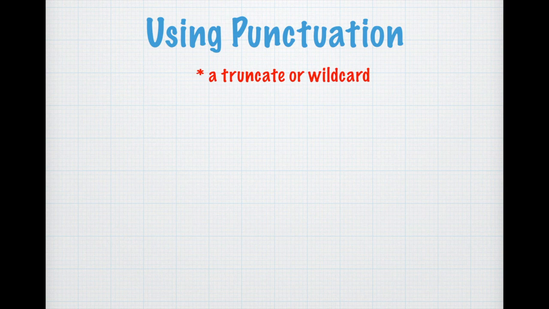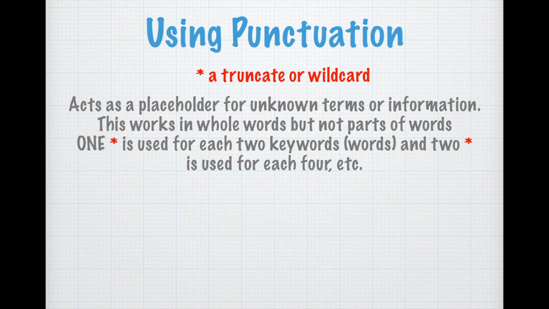A truncate or wildcard, which is that little asterisk above your number 8, so you would hit Command 8 and you would create a truncate. That symbol is a really valuable symbol when writing a search string. It acts as a placeholder for unknown terms or information. This works in whole words, but not parts of words. One truncate sign is used for each keyword, and 2 truncates is used for 2 words, for example.